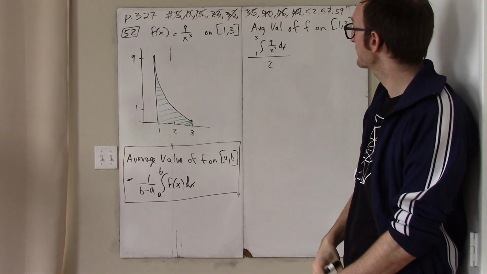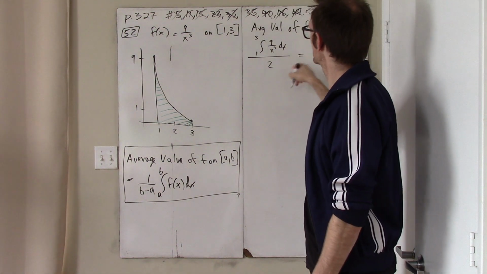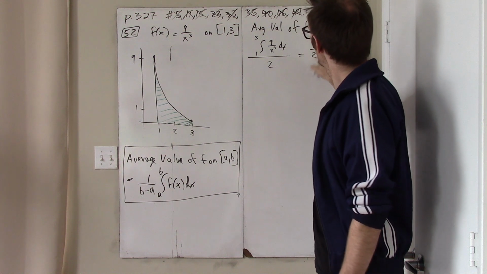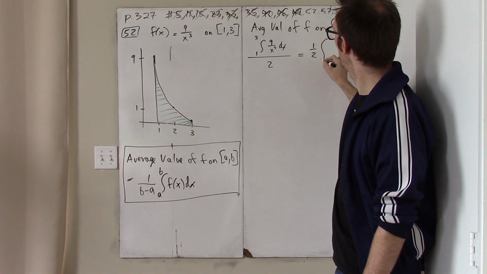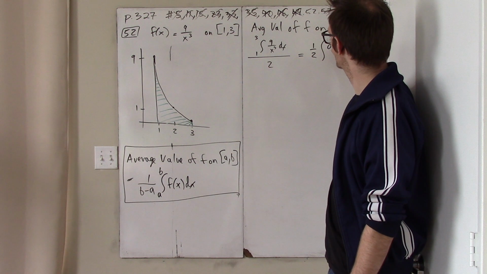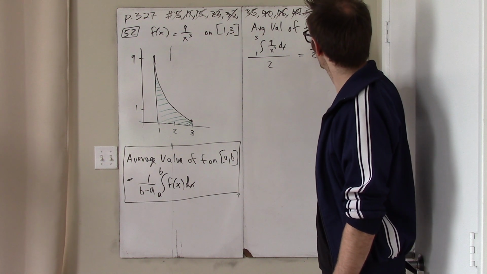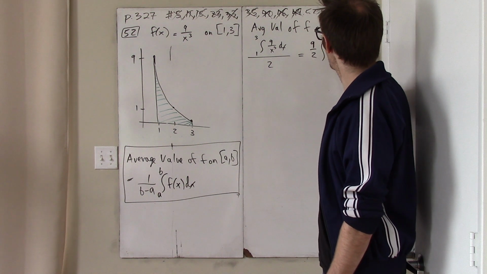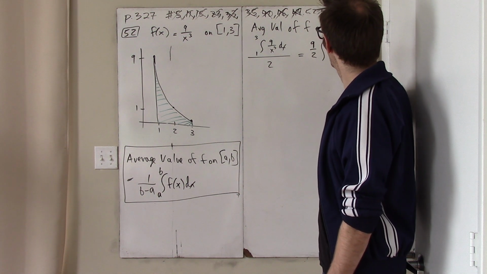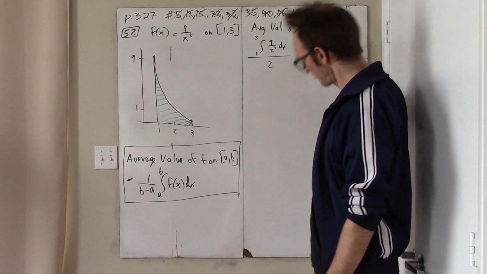Okay, how should we do this? Well, it's not that hard, I guess. This is 1/2, and it may be best to write this as 9 over x cubed, or even we can just factor out the 9, and we get x to the -3, evaluated going from 1 to 3.